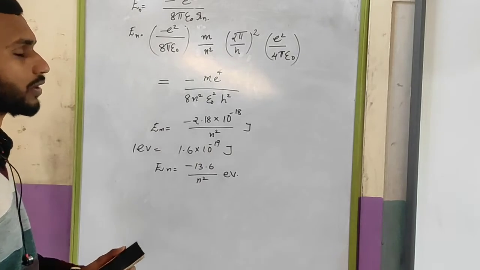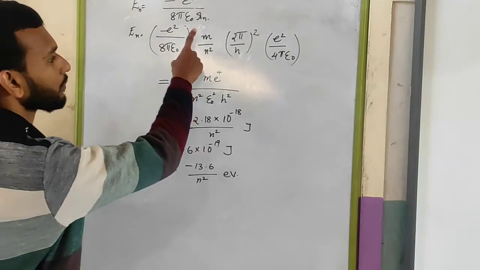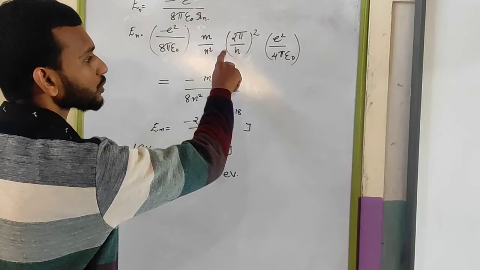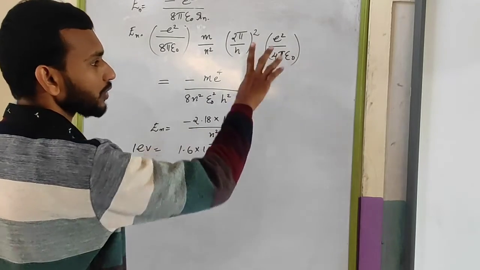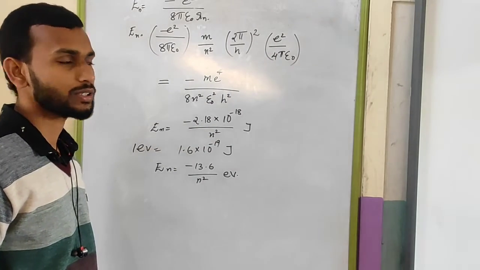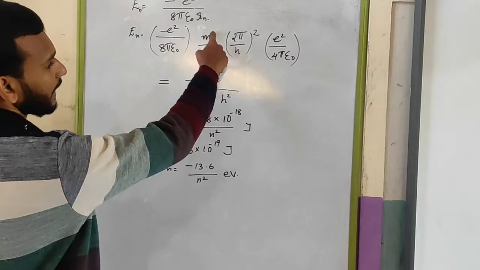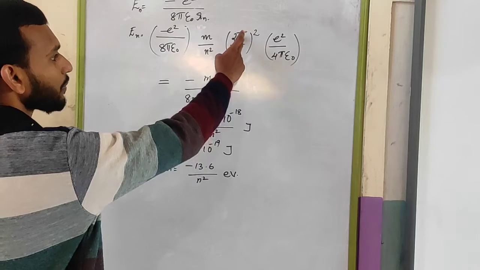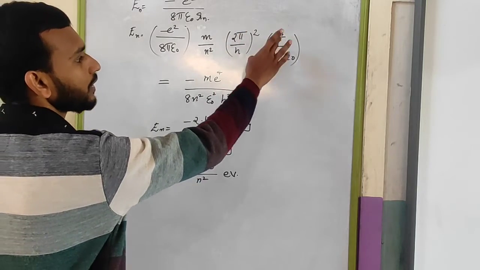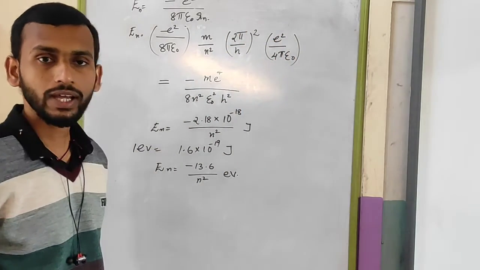The Rn value is actually n square by m into h by 2 pi the whole square divided by 4 pi epsilon 0 by e square. That was the Rn value. So taking the reciprocal, m by n square, 2 pi by h the whole square, e square divided by 4 pi epsilon 0.